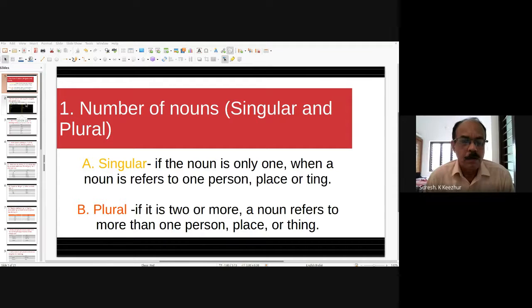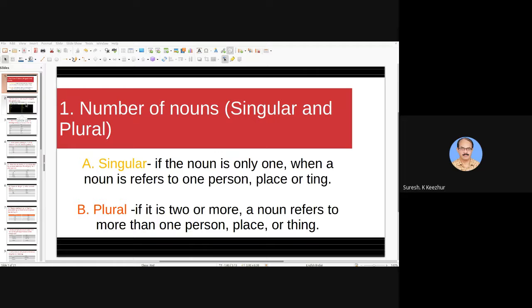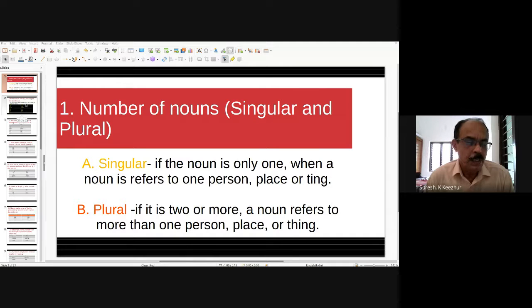Flower, magazine, like that. Some mass nouns, uncountable nouns. We have already said that mass nouns are, for example, tea, sugar, like that. A mass noun has no singular and plural distinction.